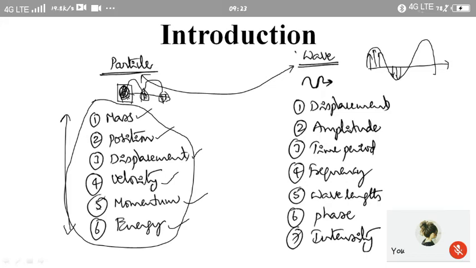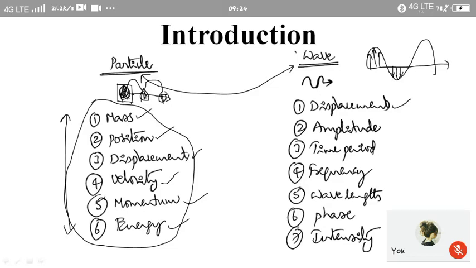So displacement of particles takes place whenever a wave propagates through the medium. That means the propagation of a wave disturbs the particles present in the medium, and correspondingly we get displacement of a particle.